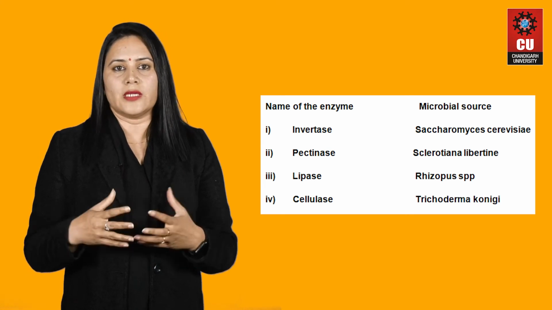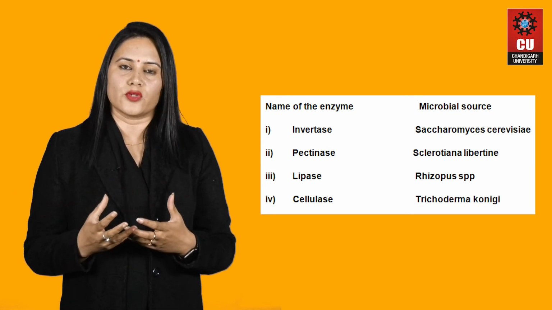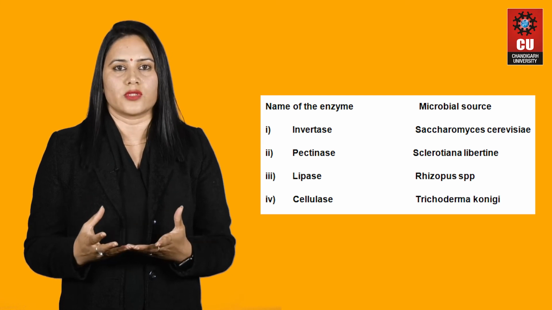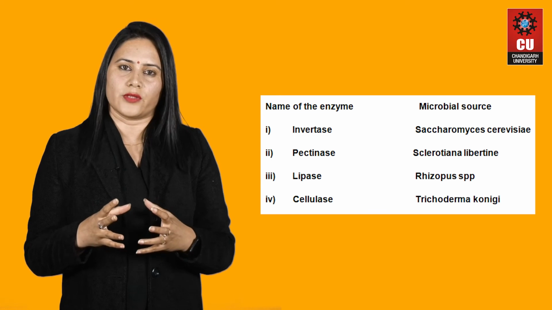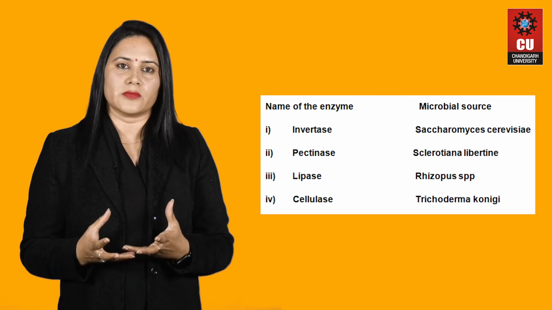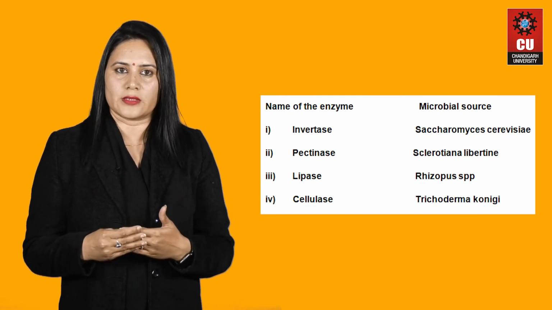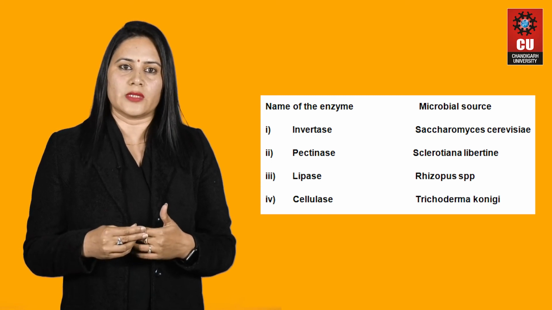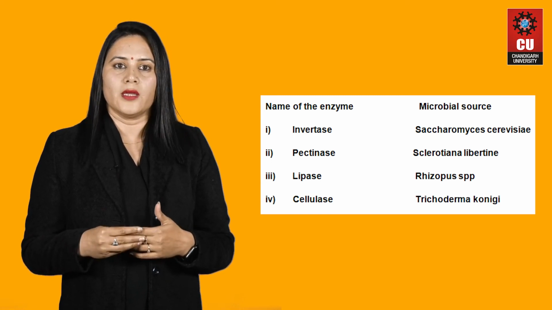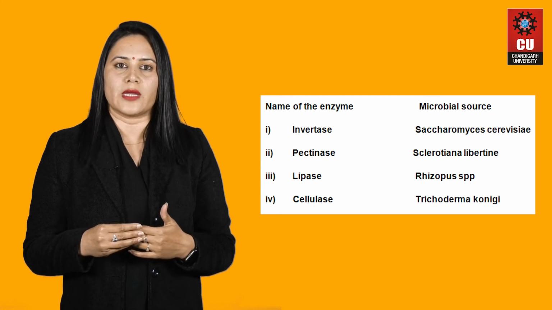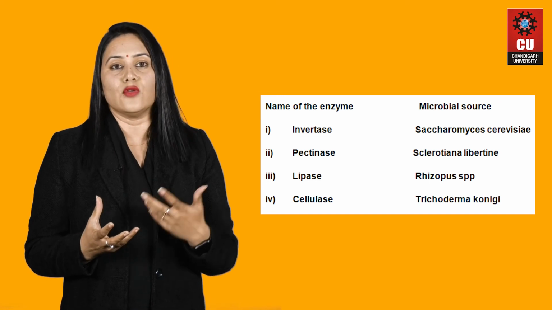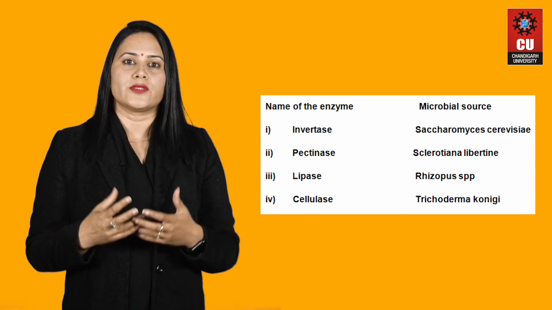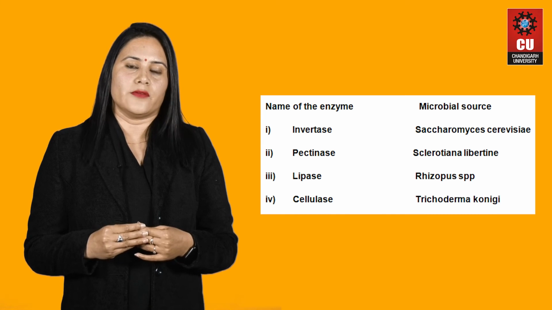Because we have to see industry production, inside industry microorganisms will be the best source for the production of enzymes, and that is why our focus is on the utilization of microorganisms for making more and more industrial products. One more enzyme which we are producing is lipase, and it is a very important enzyme. It is produced from Rhizopus species. The next enzyme which we are producing nowadays is cellulase, and we are producing it from Trichoderma. That's all about the enzyme industry.